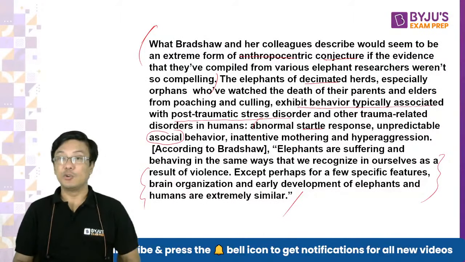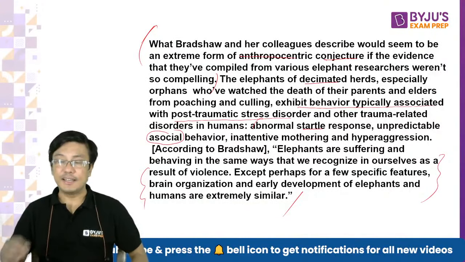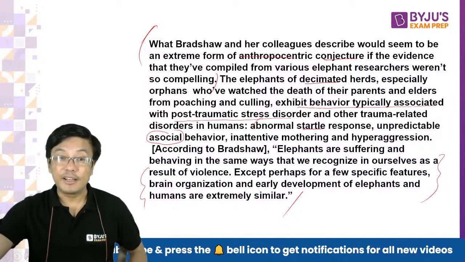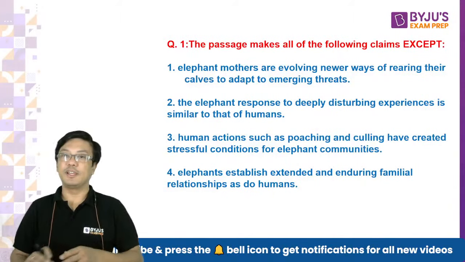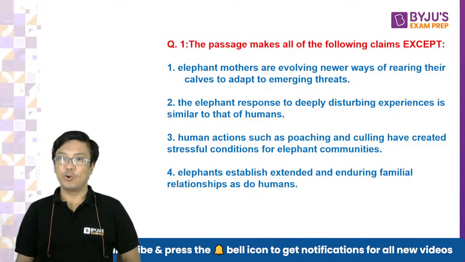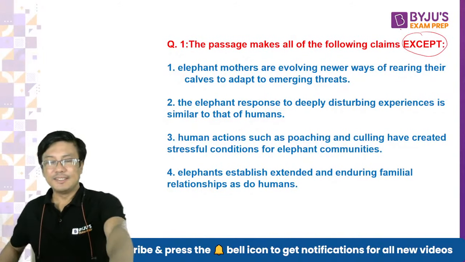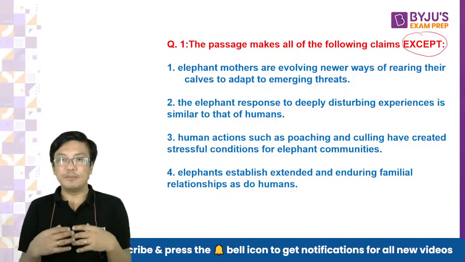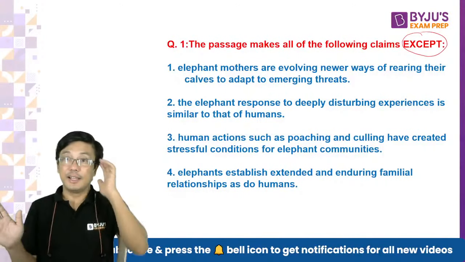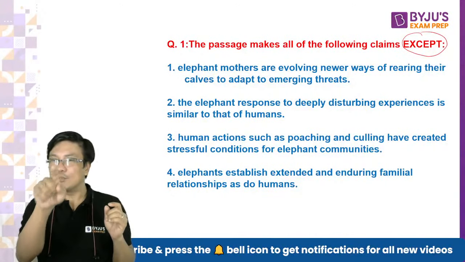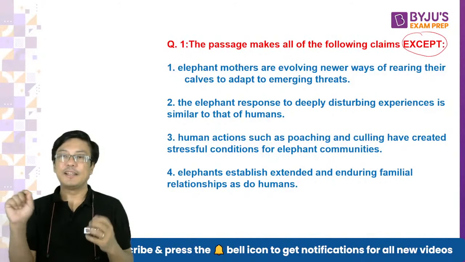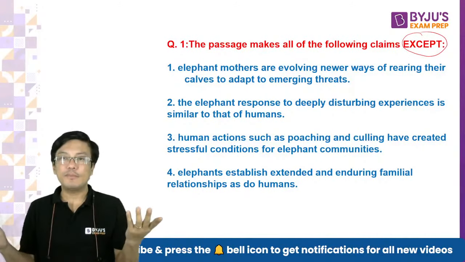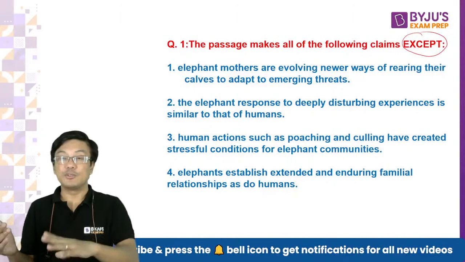Now let's look at the questions. Everybody is understanding? I hope everybody is clear. So if you have read it like this, you should be able to answer the questions, right? First question, be very careful. The passage makes all of the following claims except. Now you must have seen in many passages I have taken from CAT, XAT, right? You will have seen that एक दो questions ऐसे जरूर आता है where you have to go through this word except. Except basically means you have to find something which is wrong, which is not according to the passage.